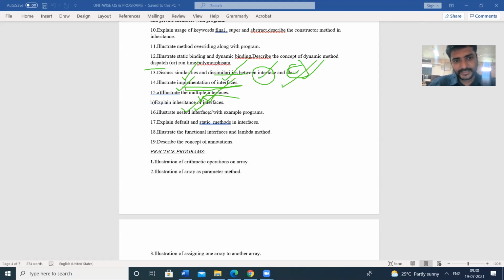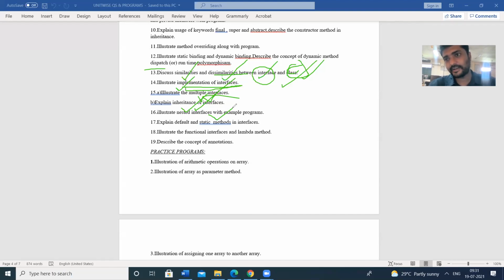Next, illustrate the nested interfaces with example programs. Java supports nesting. That means a class can have a class and an interface can have an interface. When an interface consists of another interface, that is called a nested interface. A nested interface can be of two types. First, a class can have an interface.